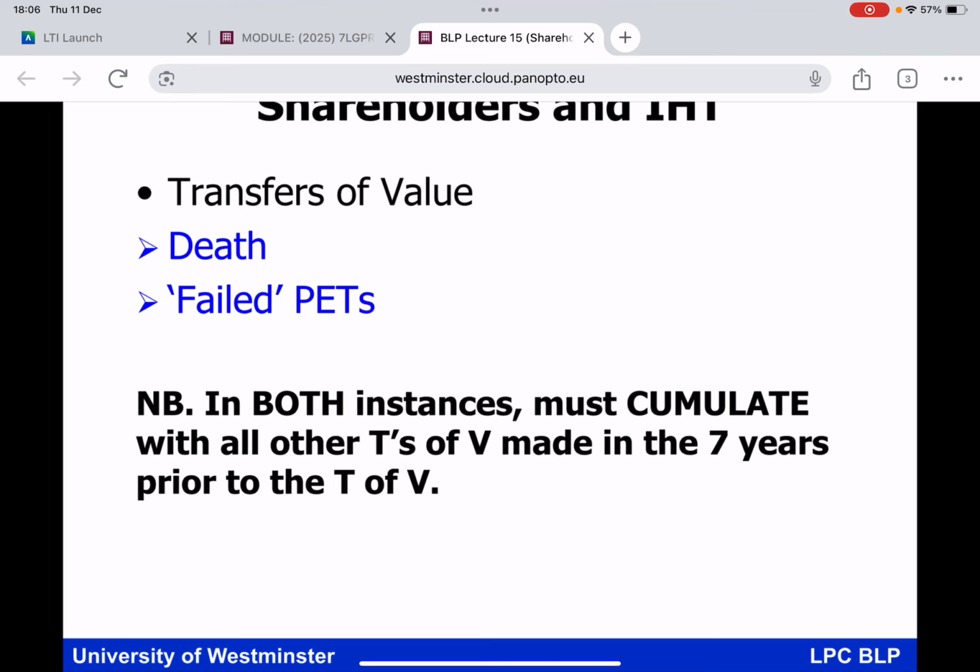IHT has been mentioned briefly so far already today, because, for example, we said that when you make a gift of shares, a gift is a disposal from the perspective of CGT, but a gift is a PET from the perspective of IHT. I've also mentioned to you today that if you have owned shares in a private limited company and held them for at least 2 years, they will attract 100% BPR. Let's turn our attention now to a bit of IHT.